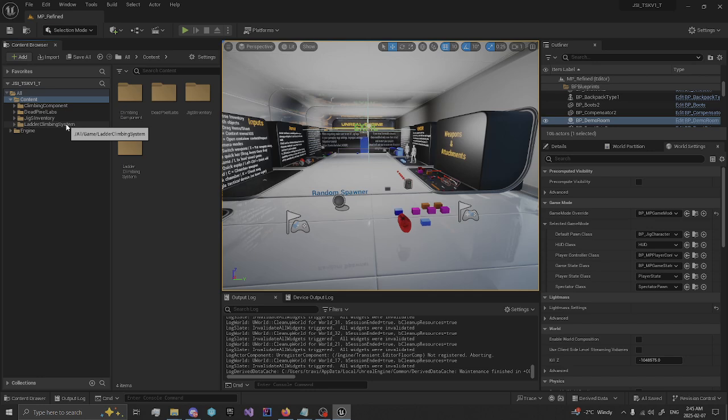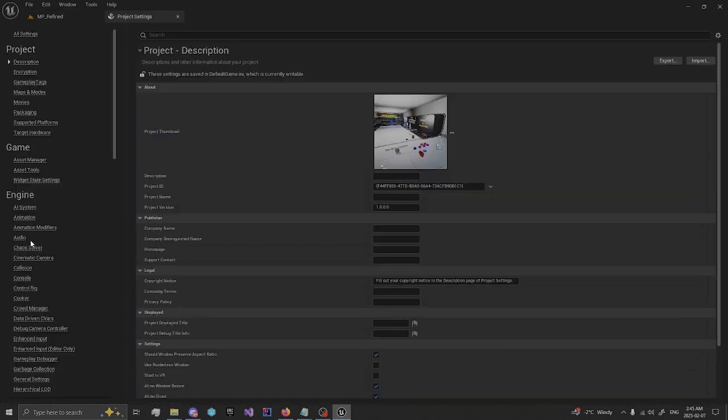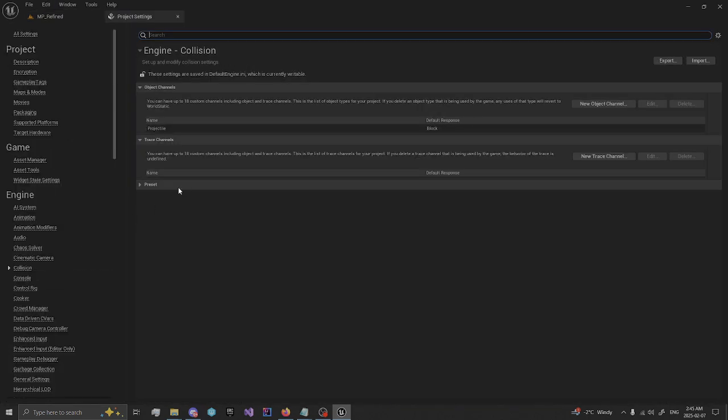And once you do that, we're going to set up the new collision channel. So you want to go into your project settings, collision, and new trace channel to ignore. That's going to be a ladder. Accept.